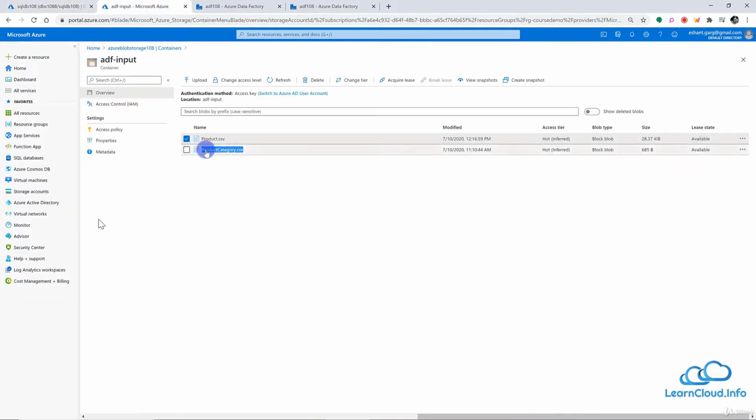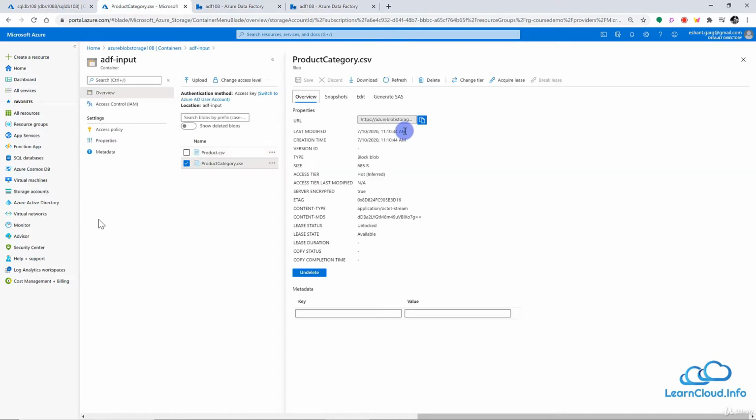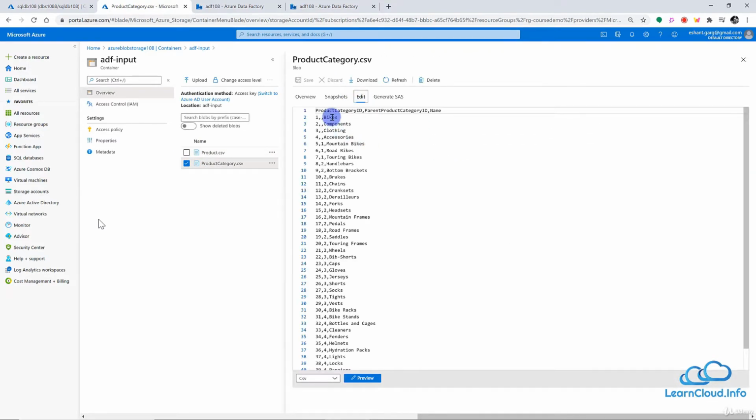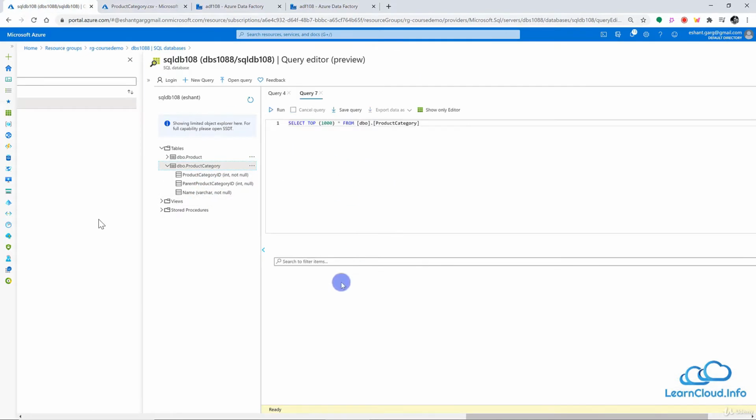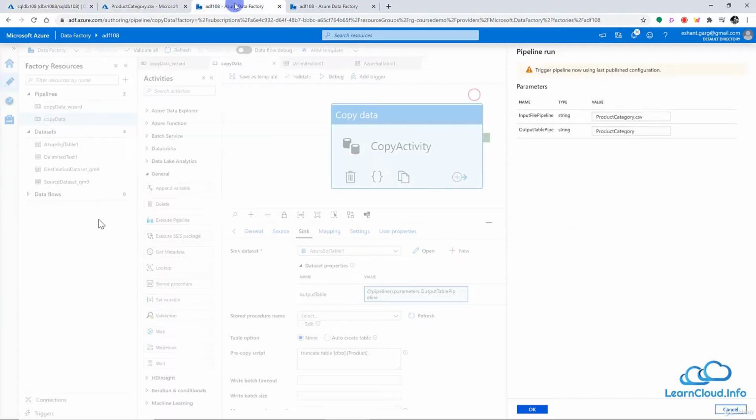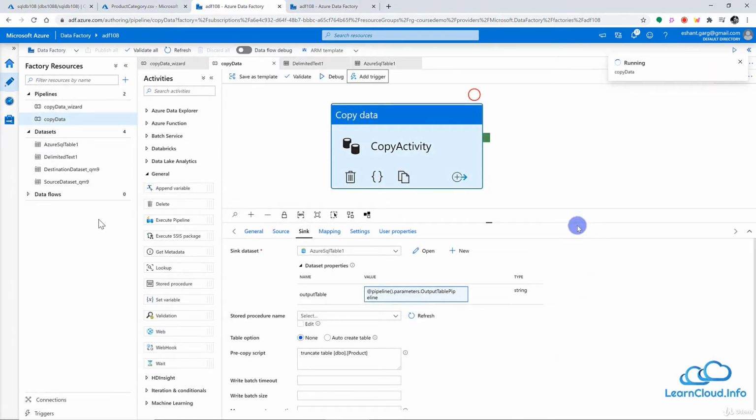If you look at this input file here, if we go to the edit, I can see I have 3 columns here: product category ID, parent product category ID, and name. And if we look at the destination table here, if I do the select star from this table, I should be able to see 3 columns here. If we go to the result, I can see I have 3 columns here. So everything looks good. So I have provided product category.csv as an input and product category table name as an output. So let me click on OK here, and hopefully it should complete successfully.